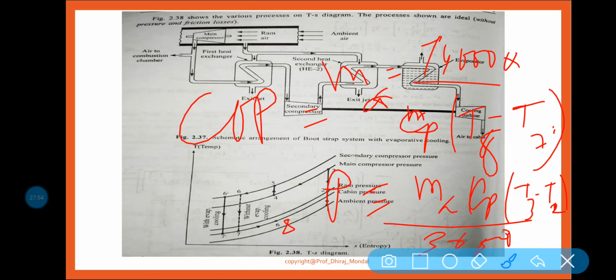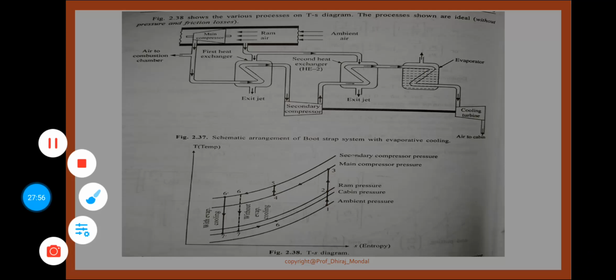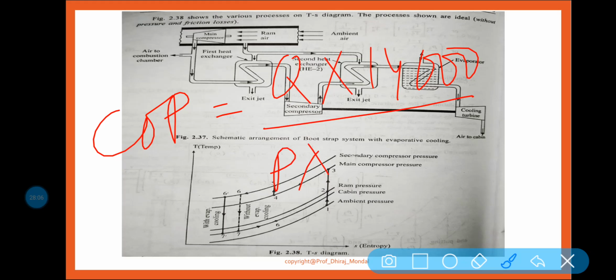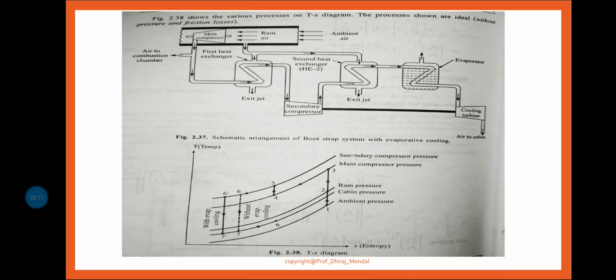If I am talking about the COP, then it will be Q into 14,000 by P into 3600. So all the things will be same as the bootstrap air refrigeration system without evaporative cooling.